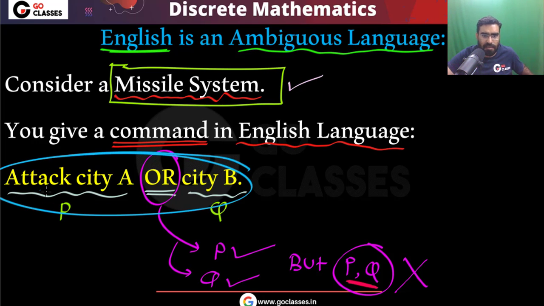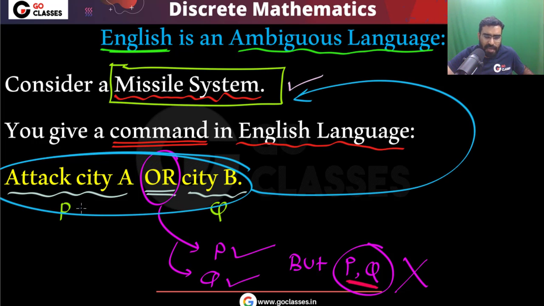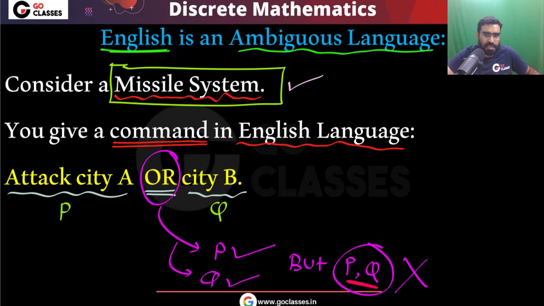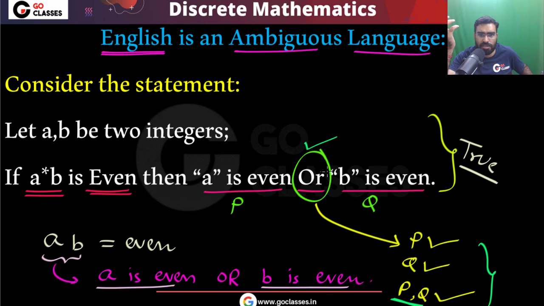Because when you are giving this statement to the missile system, you are thinking that either city A you attack or city B you attack, but don't attack both cities. But this is what you are thinking. What will the missile system think? It is possible that the missile system thinks, okay, both are also possible. Just like in this situation, you can notice this "or" allows both of them to be true. Both can happen.